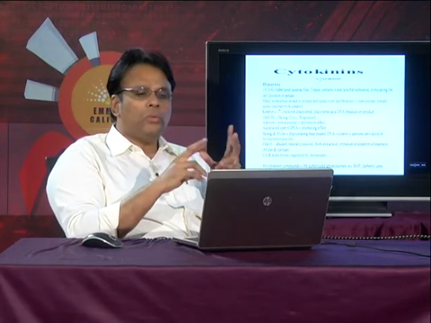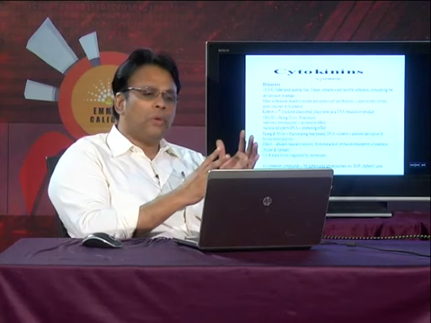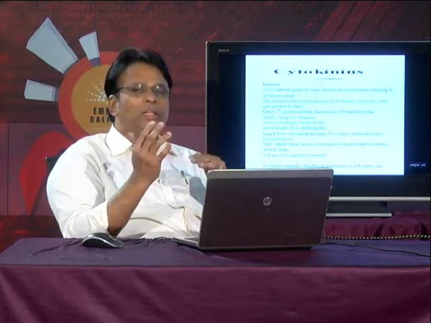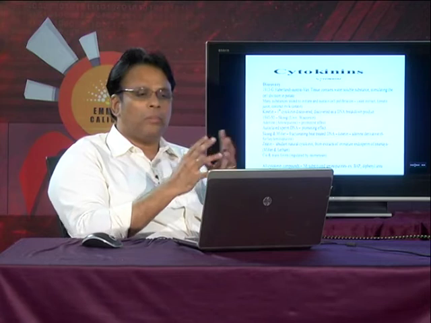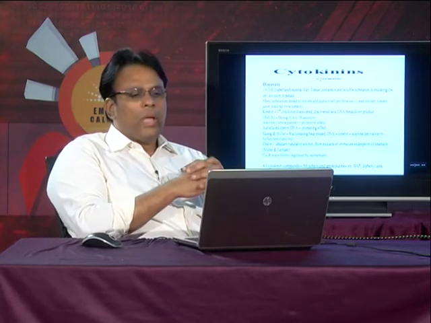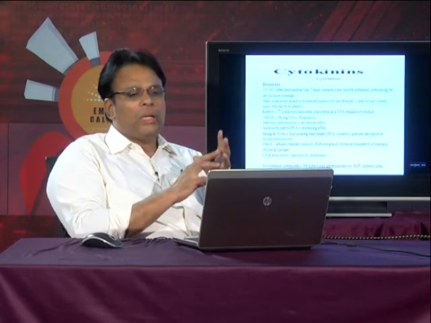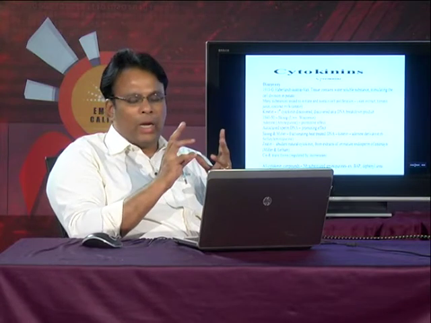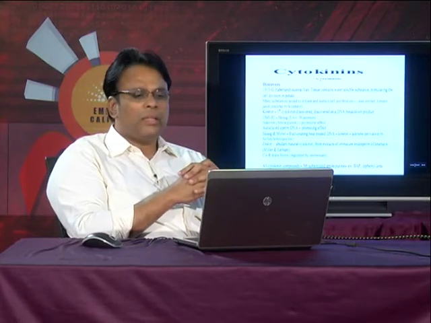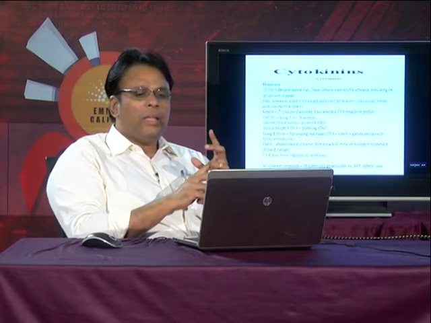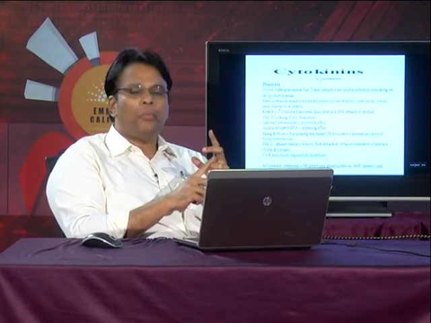It has two different forms, a cis form and a trans form. These are both isomers of the same thing. If you look at the artificial forms of cytokinin, they are basically N6 substituted aminopurines.